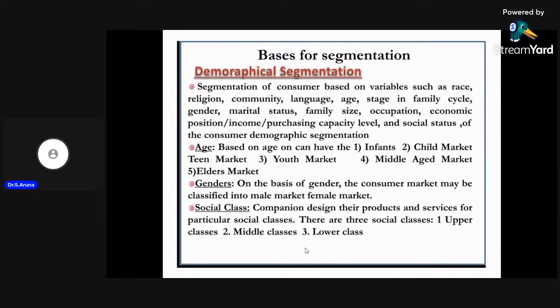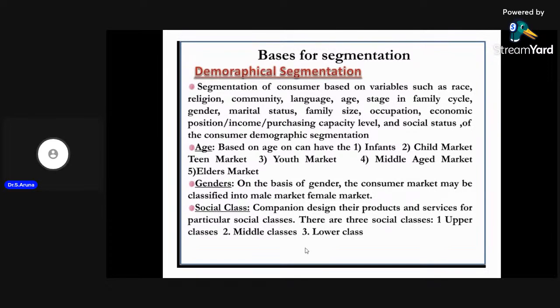As far as demographic segmentation is concerned, we divide the market based on age, gender, status, family size, occupation, and income. If we categorize people based on gender, we can categorize them as male or female. If we categorize based on family, we can categorize them as nuclear family or joint family system.